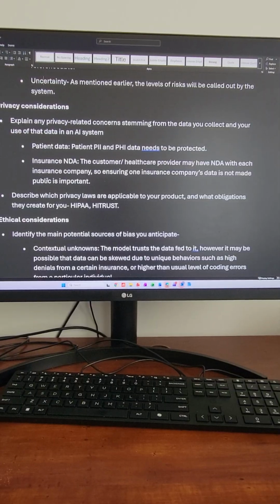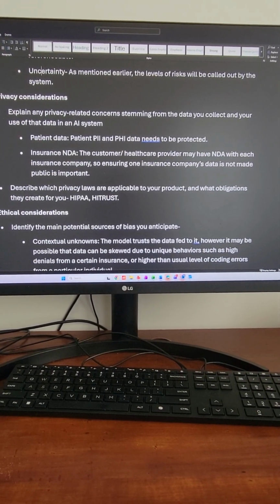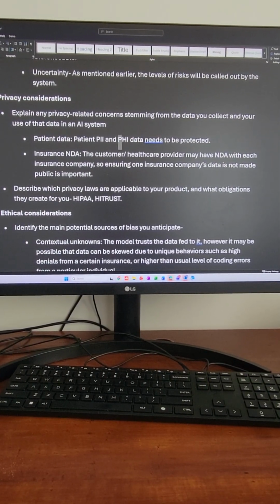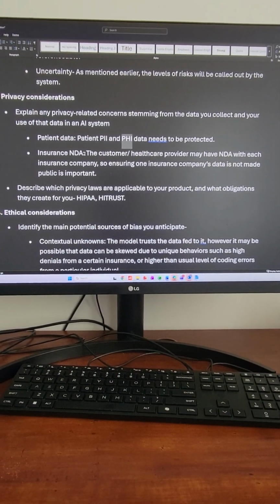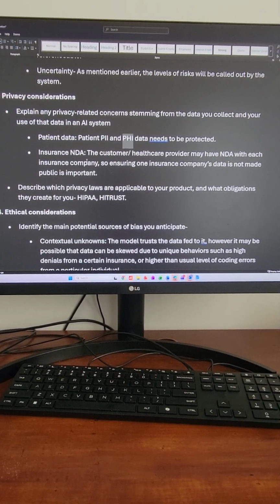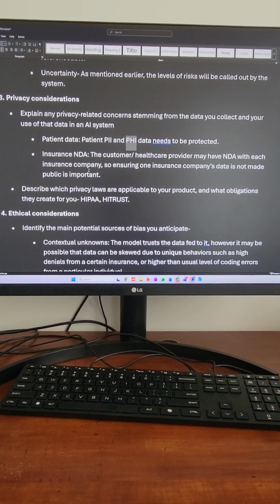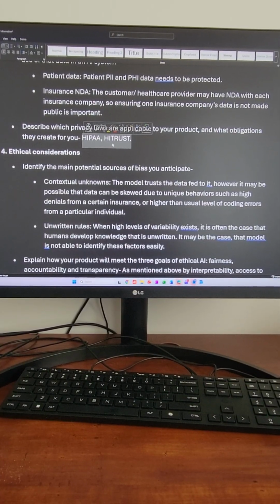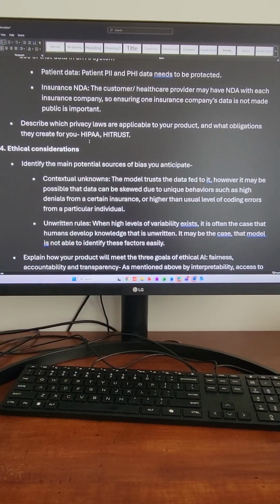Privacy considerations. Obviously, this is the healthcare industry, so patient identifiable information, PII or PHI, needs to be protected. Insurance NDA, so any non-disclosure agreement between a healthcare customer and a healthcare insurance company needs to be protected. Privacy laws in consideration in this industry are obviously HIPAA and HITRUST. There might be others as well, but these two are very critical.